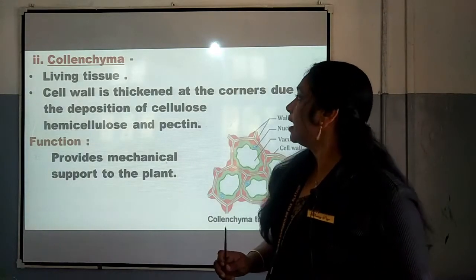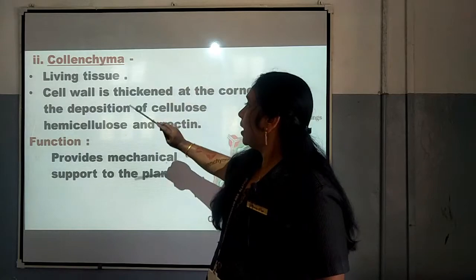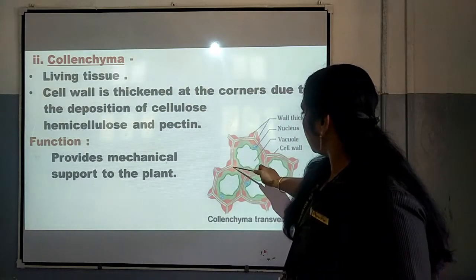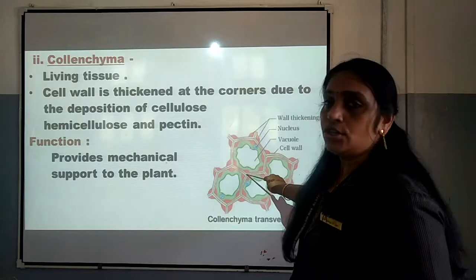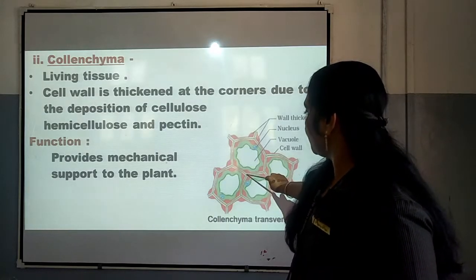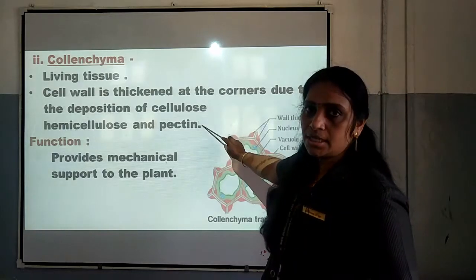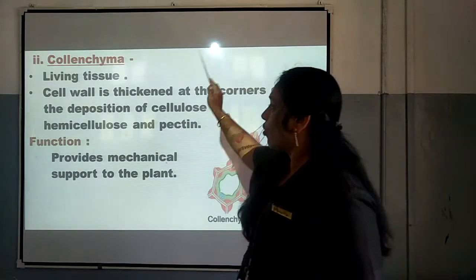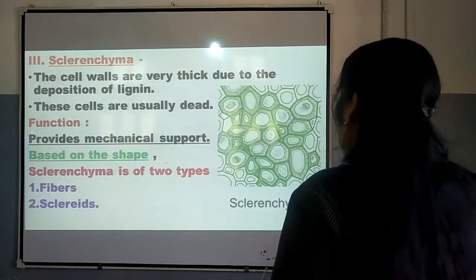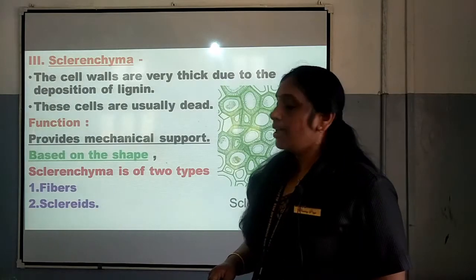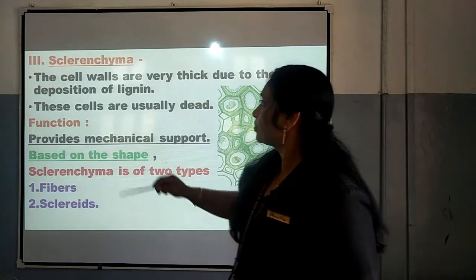Number 2 is collenchyma. It is also a living tissue and you can see the cell wall is thickened at the corners. In the corner only the cell wall they are thickened due to the deposition of cellulose, hemicellulose and pectin. It is important. And the function of collenchyma, it provides mechanical support to the plant. Next one is the sclerenchyma. This is the third tissue.